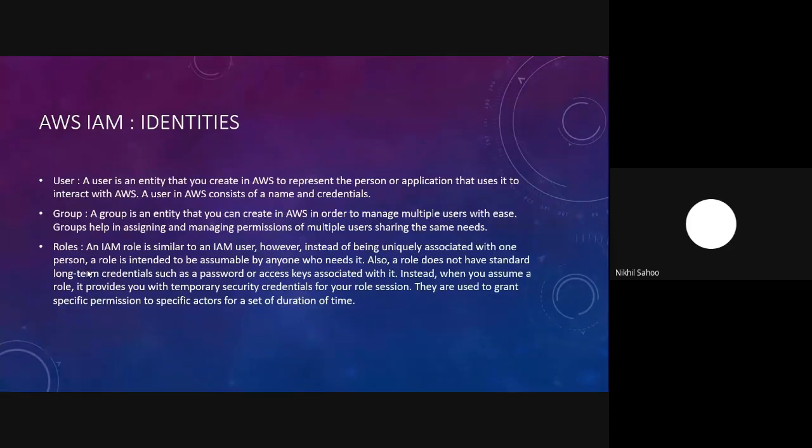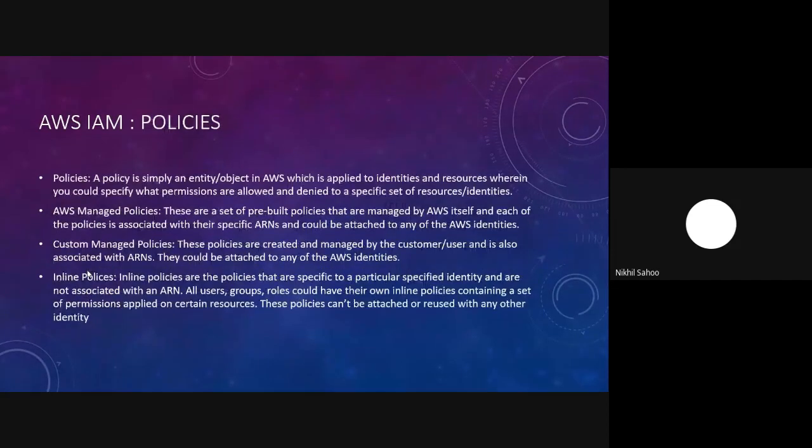So that was all about identities. And we have something called policies, and policies are very important because policies are what we would be using in order to escalate our privileges in an IAM environment.